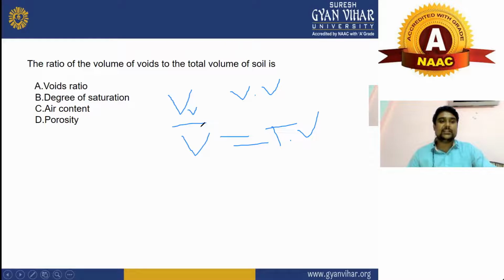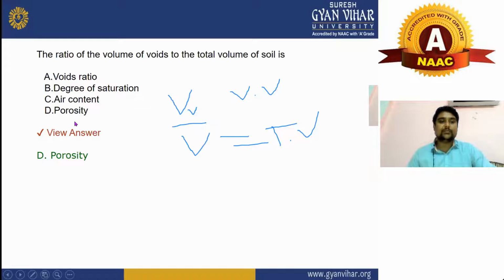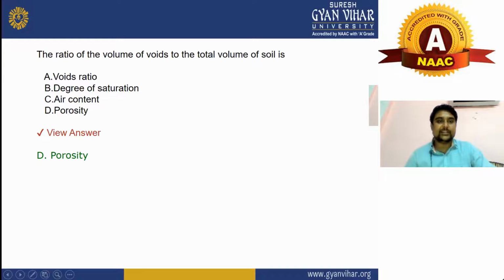What will be your right answer here? As you can see here in the next slide, the right answer will be porosity. And there is one thing you also need to know, what is the meaning of void ratio also. Wait 1 second, I will explain it from here so that you can understand the difference between void ratio and porosity. Volume of voids will be denoted by Vv, and total volume will be denoted by the capital V.